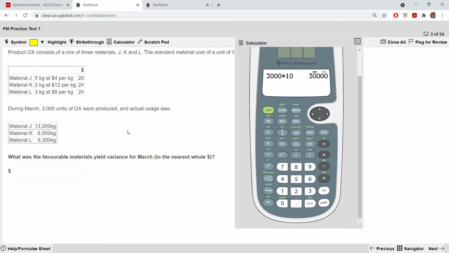So how much will it be valued at? It will be 68 divided by 10 kg, which is 6.8 per kg. How did we get 68?